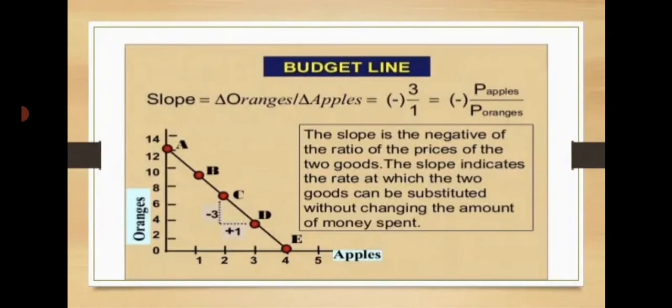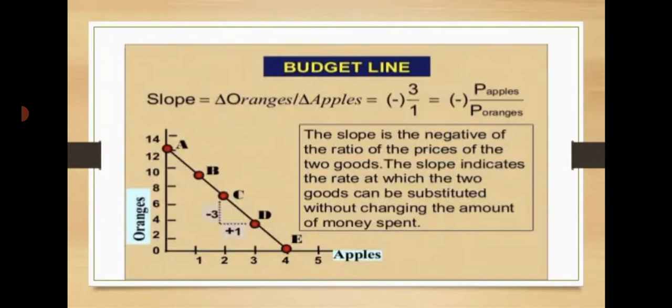The budget line also rotates. The budget line can rotate from leftward to rightward and rightward to leftward, on the increase of income and the decrease of income, and vice versa.